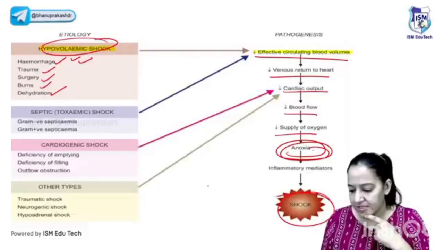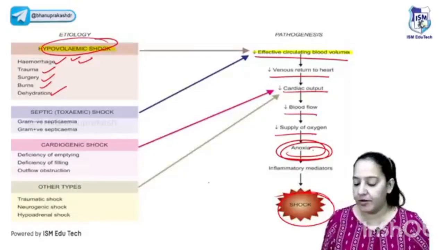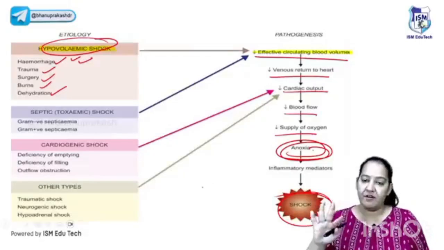What should I say about hypervolemia? Tejdeep, it is related to hypovolemia, not hypervolemia. Hypovolemia is less than 5 liters of blood leading to the shock.